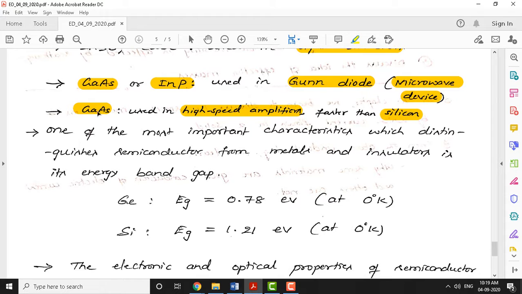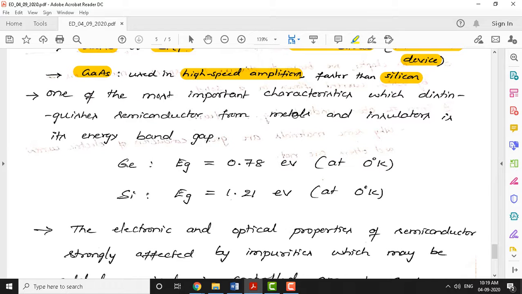At the same time, gallium arsenide is not cheap. It's costly compared to silicon. Pure silicon is cheap, whereas gallium arsenide is not economical. But when it comes to application, you have to have a trade-off. If you want a high-speed application, then you have to spend a lot of money on that. Therefore, gallium arsenide is used in high-speed amplifiers compared to silicon.